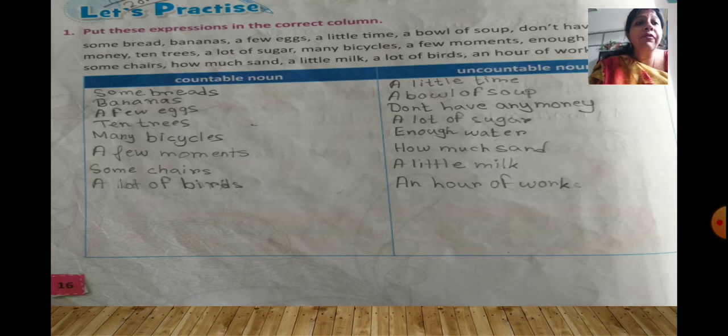Then you have enough water. You cannot count water. So it is uncountable. So you will write it below the column of uncountable nouns. Some chairs. You can count the chairs, right? So it is countable noun. So you will write some chairs below the column of countable noun.